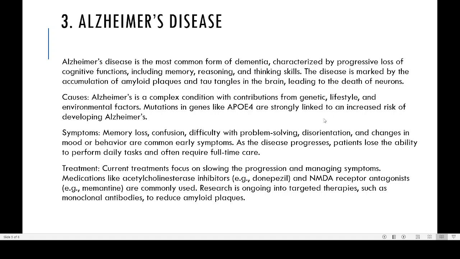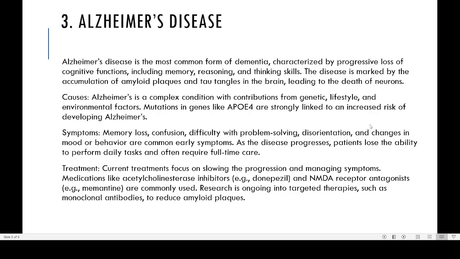Then another thing is that there is a progressive withdrawal. First they will be withdrawing from society. Then in the second stage they will also withdraw from the family, and they will be mostly confined to their rooms. So first social withdrawal, then family withdrawal, then slowly over a period of 5 to 10 years they will die. So it's a gradual type of death.